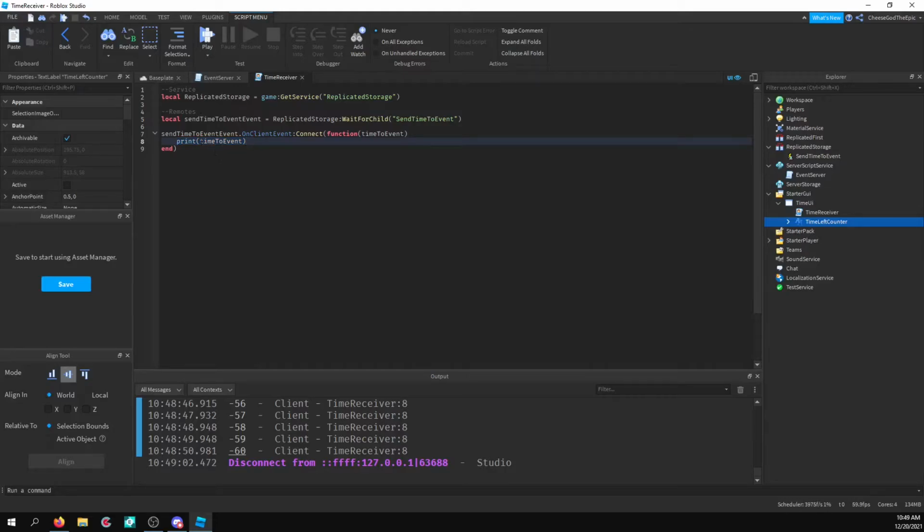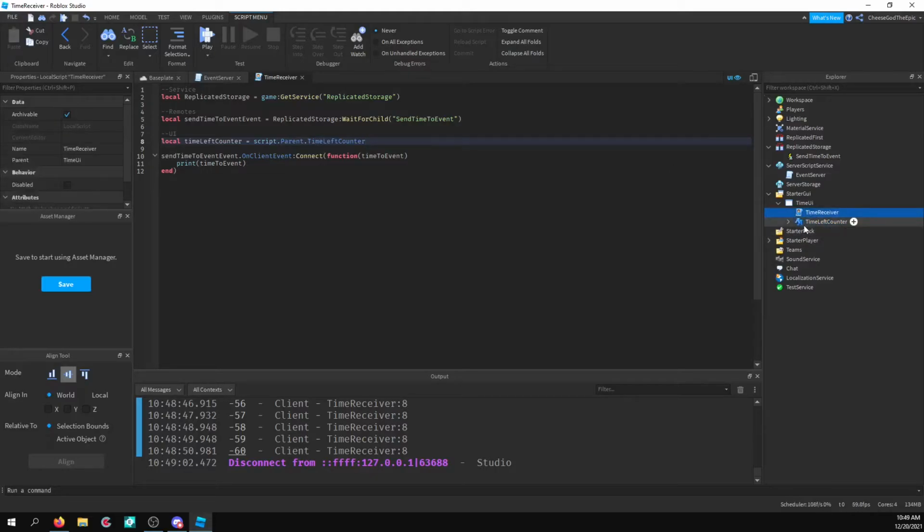So what I'm going to do is basically go ahead and define. So I'll say UI. And then I'll just say local time left counter equals script.parent.time left counter. And I can do this because the script is in there with the time left counter. If not, you'd have to define it for wherever it is.